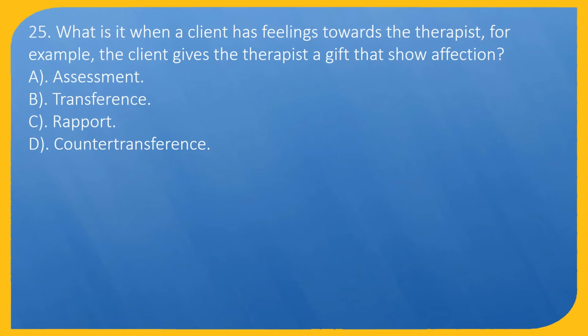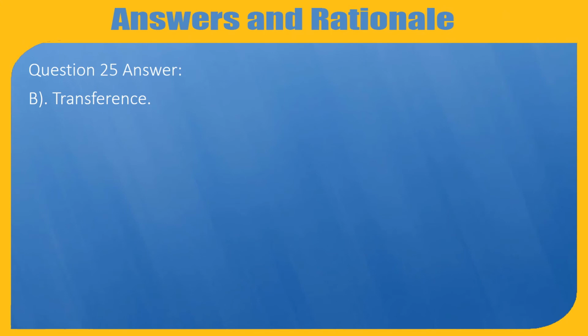Question 25. What is it when a client has feelings towards the therapist? For example, the client gives the therapist a gift that shows affection. A. Assessment. B. Transference. C. Rapport. D. Countertransference. Question 25. Answer: B. Transference.